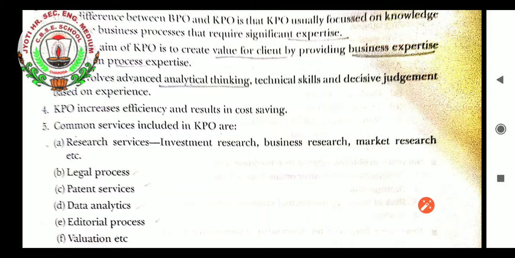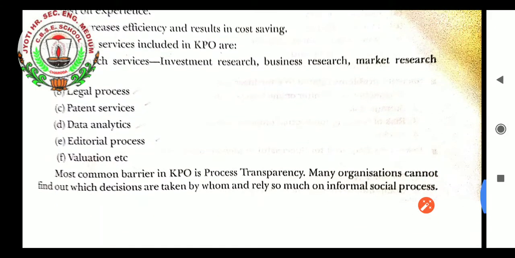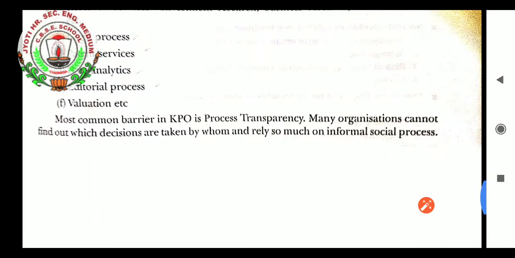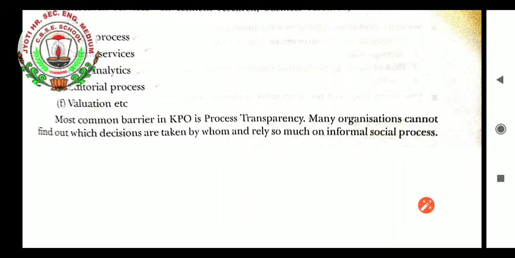Common services included in KPO are as follows: research services, investment research, business research, stock market research, market research, etc. Legal process, patent services, data analytics, editorial process, valuation, etc. A common barrier in KPO is process transparency. Many organizations cannot find out which decisions are taken by whom and rely so much on informal social processes.